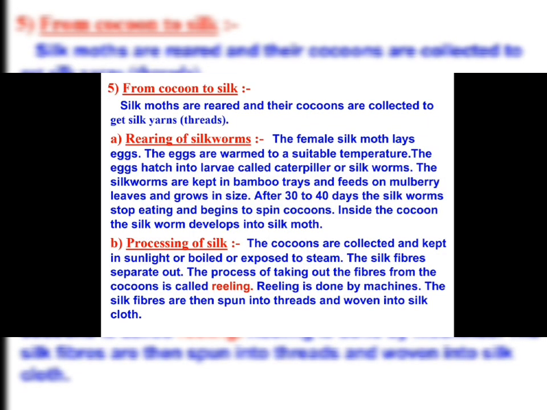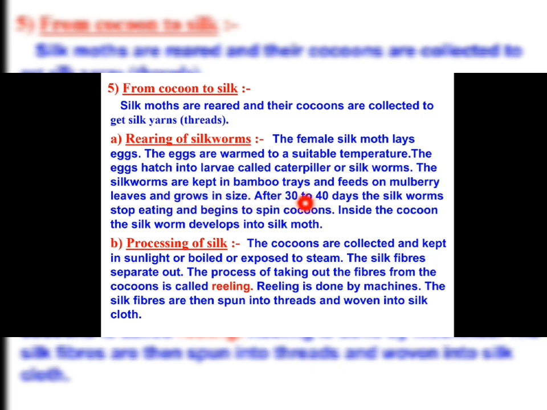From cocoon to silk. Now how are silk fibers obtained, or how is the silk obtained from the cocoon? Silk moths are reared and their cocoons are collected to get silk yarns or silk threads. Rearing of silkworm: the female silk moth lays eggs. The eggs are warmed to a suitable temperature. The eggs hatch into larvae called caterpillar or silkworm. The silkworms are kept in bamboo trays.